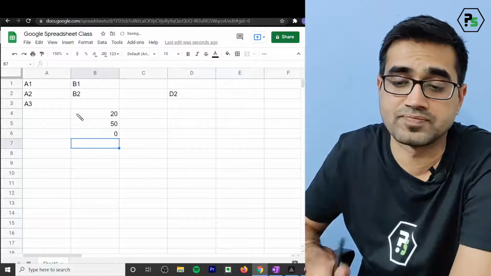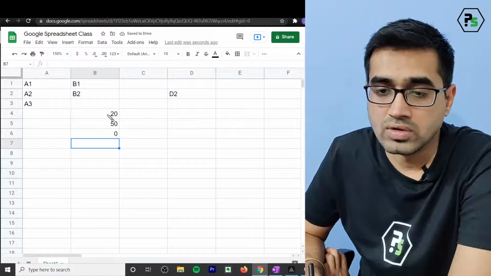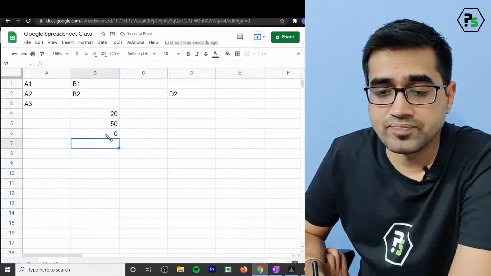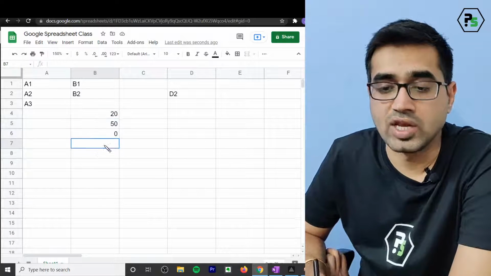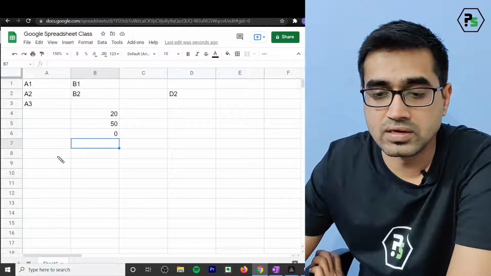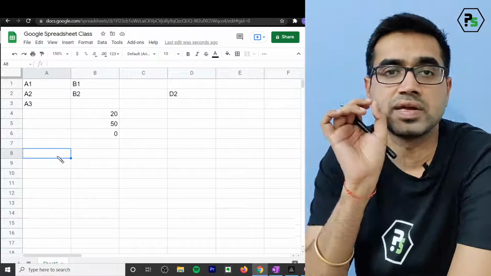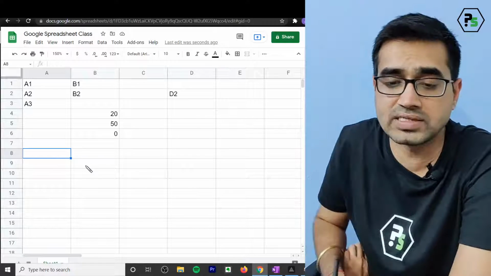A 0 will be like this. Okay, now these values together I can always select. Now I'll tell you one very basic thing. Let us start with indexing. Let's say I want to index this thing.